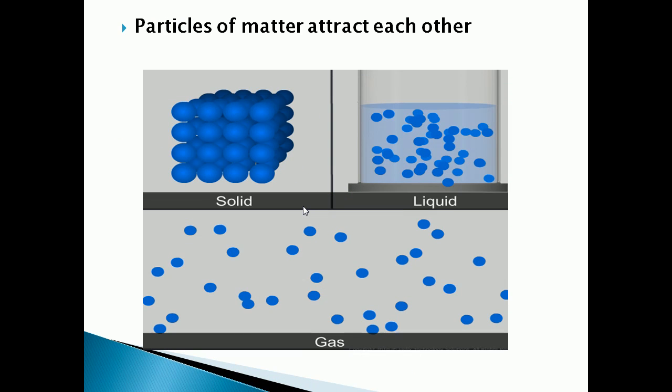Next physical nature of matter is particles of matter attract each other. There is an attraction between the particles of matter. For this we can see the activity.